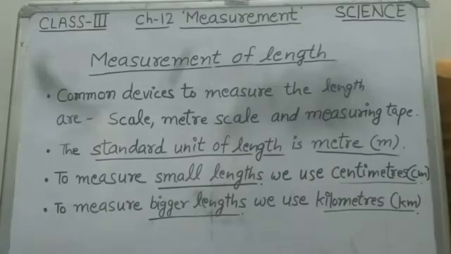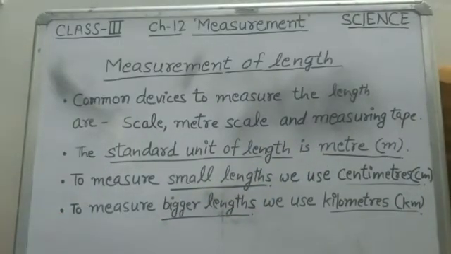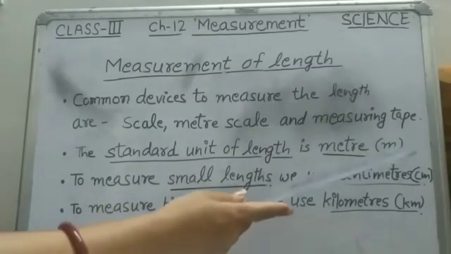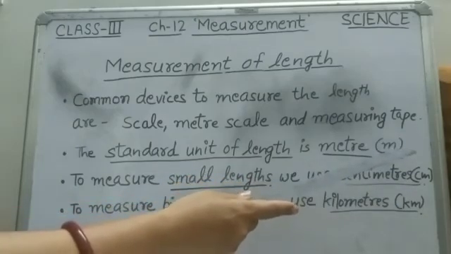The standard unit of length is meter. Standard unit of length is meter means whenever you see a number attached with this unit like 2 meter, 3 centimeter, 5 kilometer, whenever you hear meter, it means we are talking about length. Okay, this is clear to you? So the standard unit of length is meter and it is represented by small letter m. Okay, m means meter.